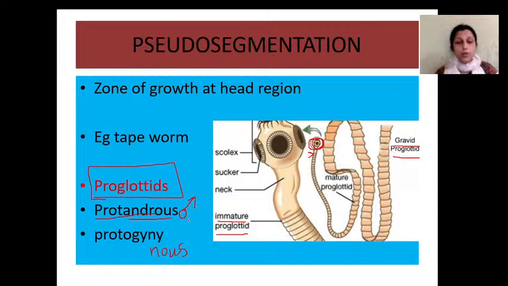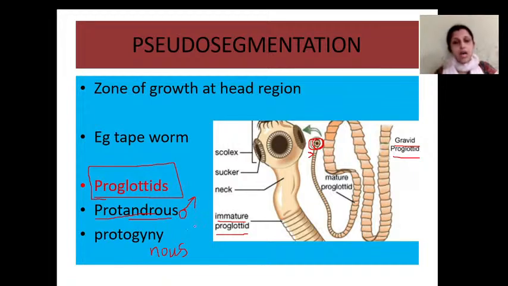Protandrous means development of male reproductive structures first in an organism. Proto means first, androus means male. So development of male reproductive structures first is known as protandrous condition or protandry.